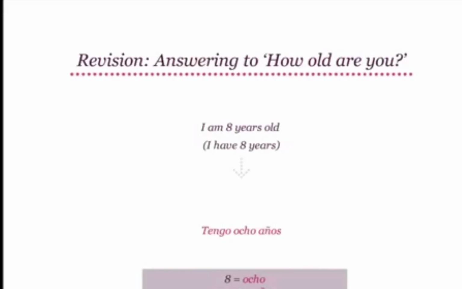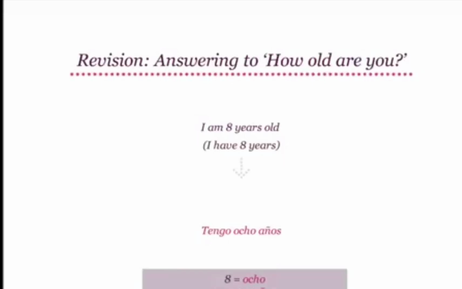For example, if you are 8, you will say, I am 8 years old. I am 8 years old literally becomes I have 8 years. In Spanish, I have becomes tengo. 8 is translated as ocho, and years becomes años. Therefore, I am 8 years old becomes tengo ocho años, which literally means I have 8 years.